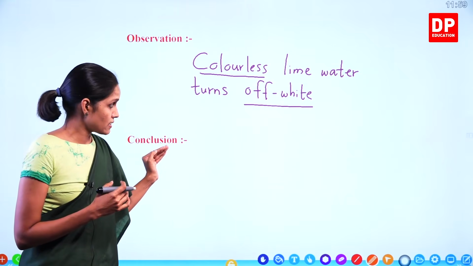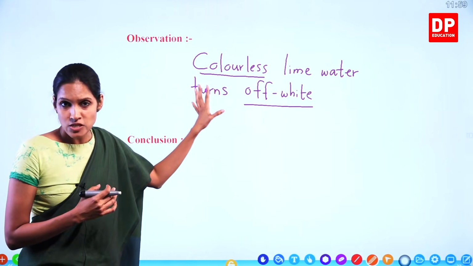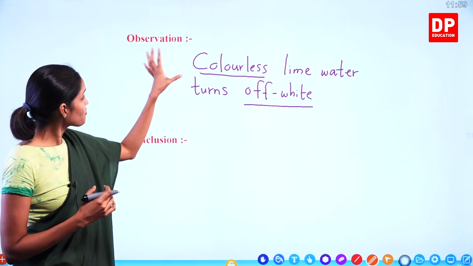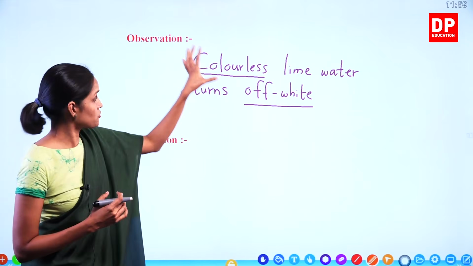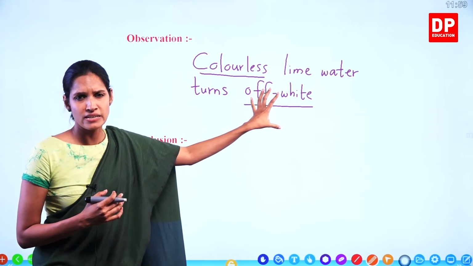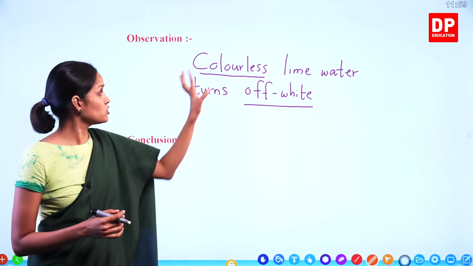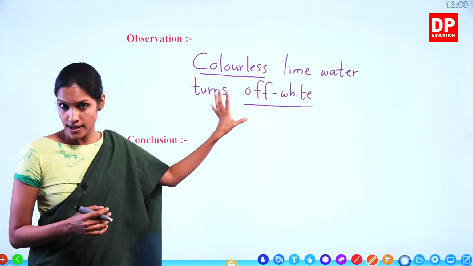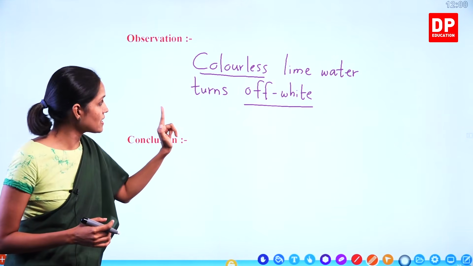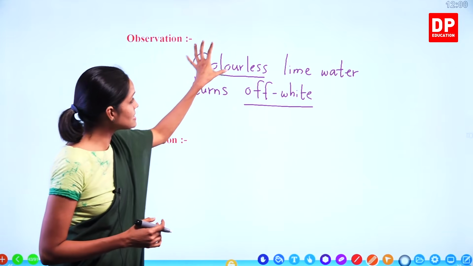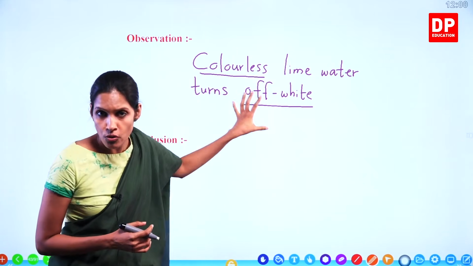Now remember, children, when we do this experiment, the color of this lime water changes from colorless to off-white. Remember, there's only one gas that can do this change. Understand? Only one gas can change colorless lime water into off-white.